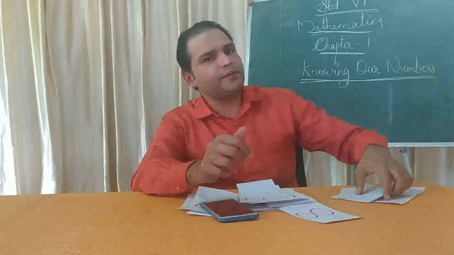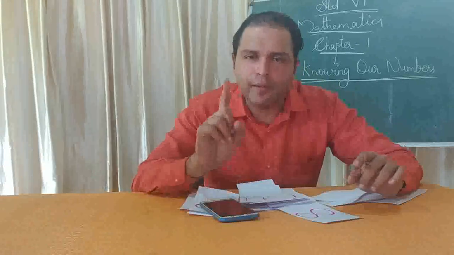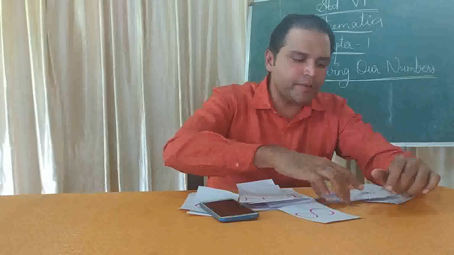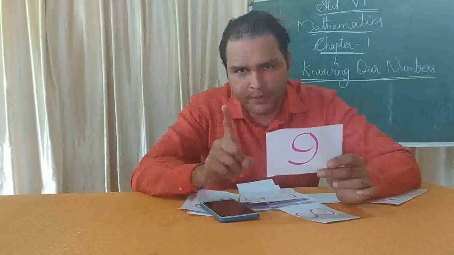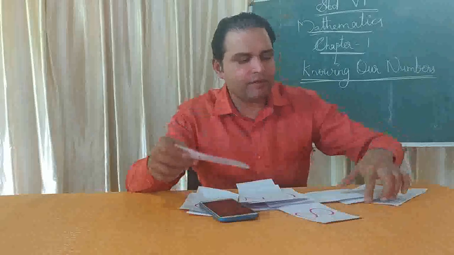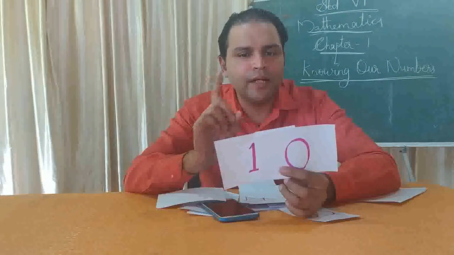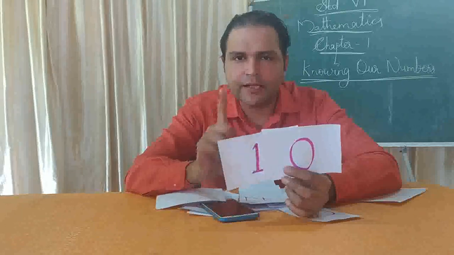Okay, so can you find any relation between 9 and 1? I have already told you about 1. 1 is the smallest natural number and also the smallest 1-digit number. Then what about this number 9? 9 is the largest 1-digit number. Okay. Then after 9, which number comes? 10. How many digits does 10 have? 2 digits. So 10 is the first two-digit number and also the smallest two-digit number.